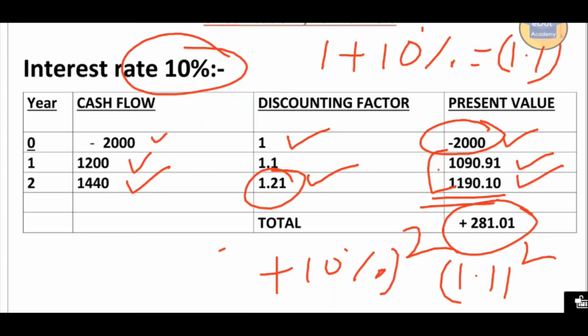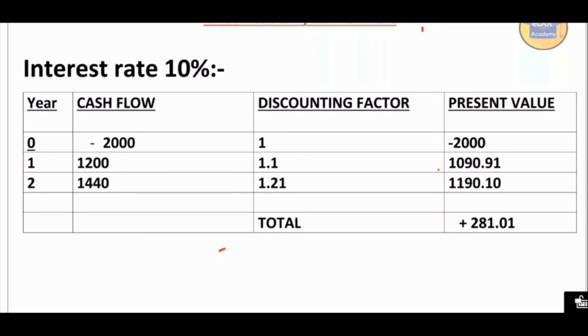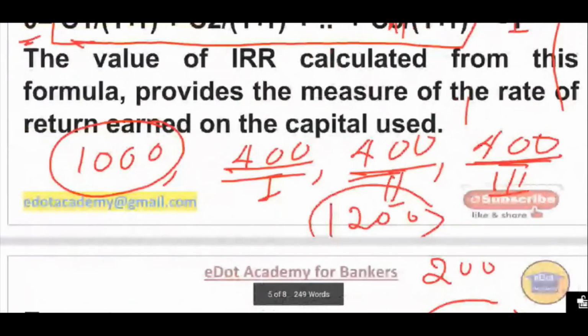But the question here is, if we compare two investments, then we can say which proposal has the higher IRR, that is, internal rate of return. If two projects are there, for comparison purposes we always use the internal rate of return. The project which has the higher IRR, we should go for that. So how to calculate the IRR? We'll see the formula once again. For 10% we got this result here. For 15% again we can calculate, till we arrive at the value 0.